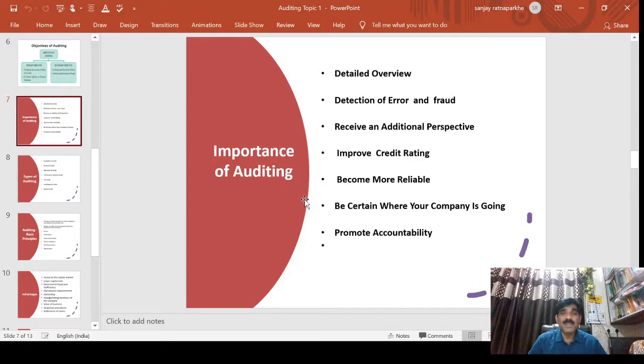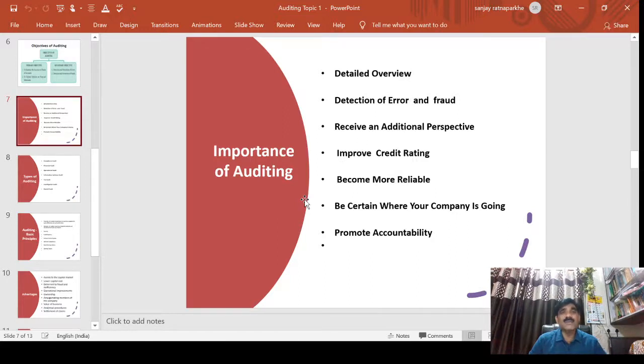He should take a detailed overview: whether the business is run according to the objectives of the company, and whether provisions are made according to the company's planning. He should check the overall performance of the company according to the objectives mentioned in the memorandum, and whether every person works as per the rules and regulations of the articles of association.